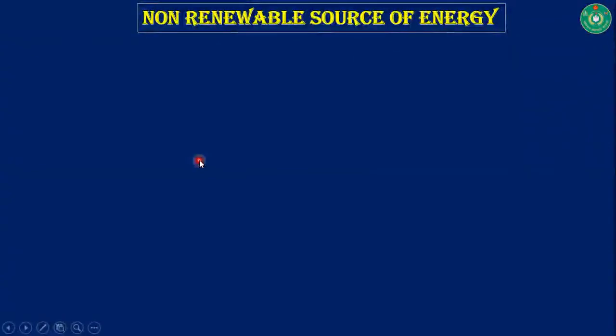Before starting non-renewable sources of energy, I should say something about the previous video, that is about geothermal energy. From this video, it is very clear to all of you that the hot spot and magma are located inside the earth, and after finding a hot spot, we will be able to extract electricity from it.